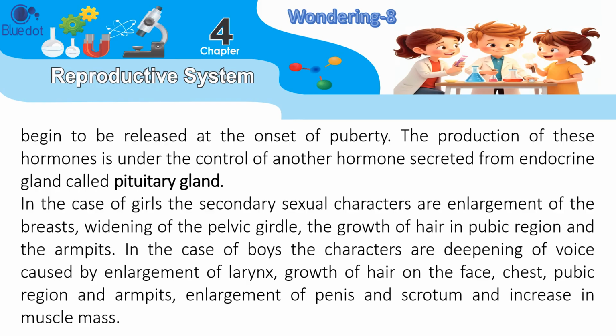In the case of girls, the secondary sexual characters are enlargement of the breasts, widening of the pelvic girdle, the growth of hair in pubic region, and the armpits. In the case of boys, the characters are deepening of voice caused by enlargement of larynx, growth of hair on the face, chest, pubic region, and armpits, enlargement of penis and scrotum, and increase in muscle mass.